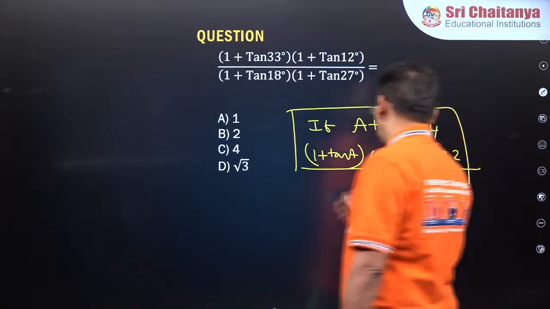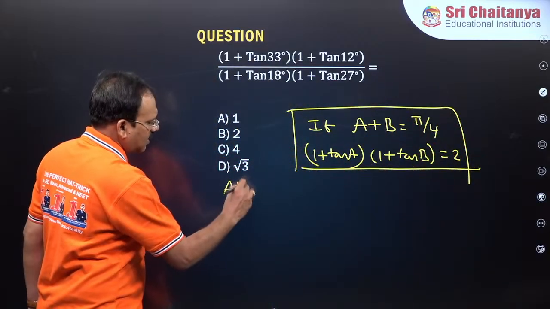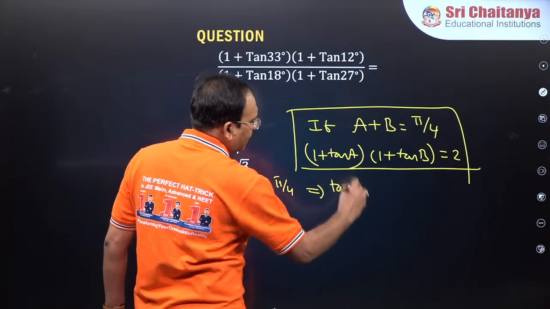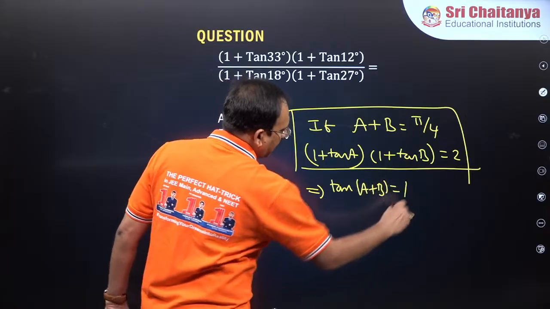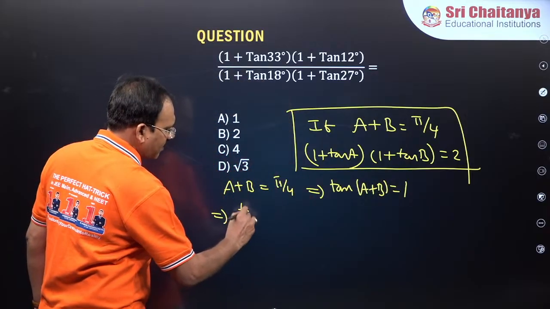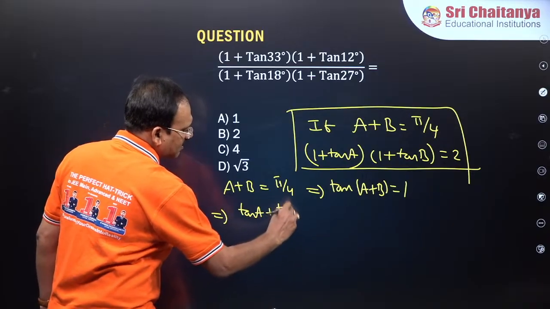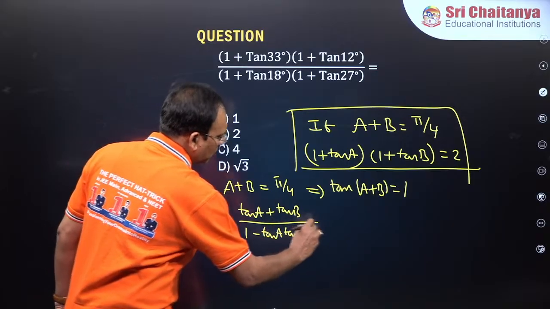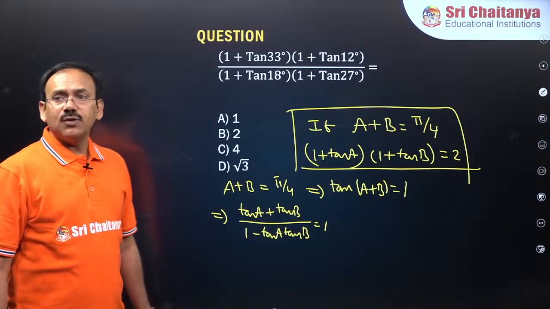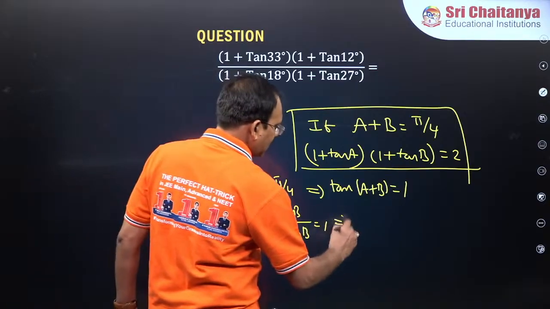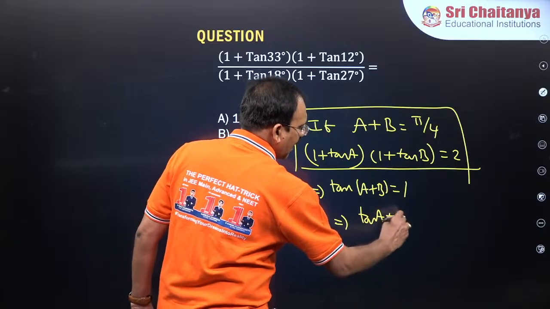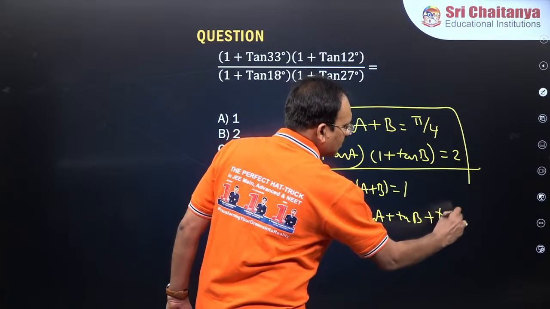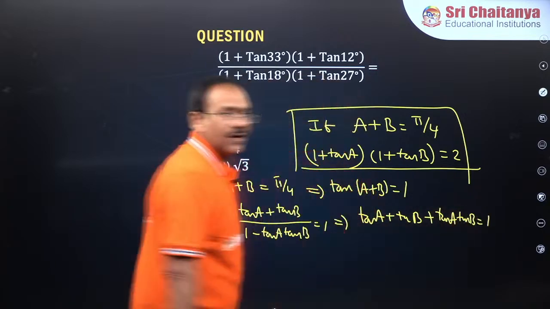The logic is simple. Take A plus B equal to pi by 4 and apply tan on both sides: tan of A plus B is equal to tan pi by 4, which is 1. Tan of A plus B becomes tan A plus tan B by 1 minus tan A tan B, equal to 1. Multiplying, tan A plus tan B is equal to 1 minus tan A tan B, so tan A plus tan B plus tan A tan B is equal to 1.